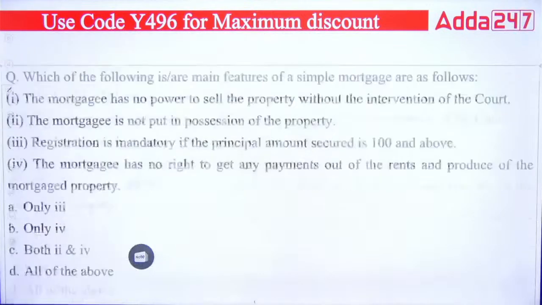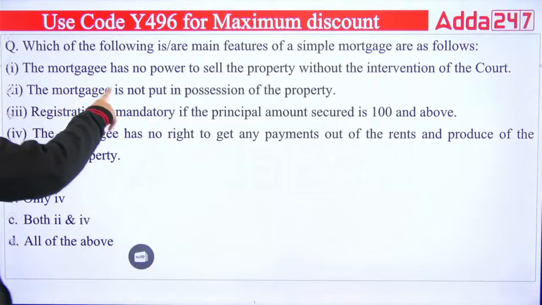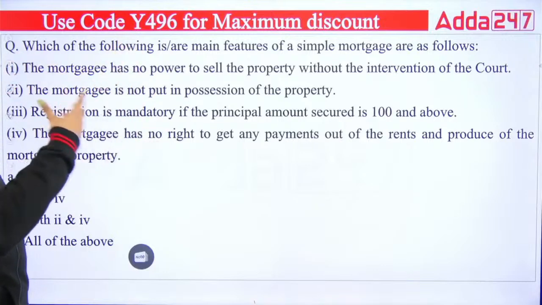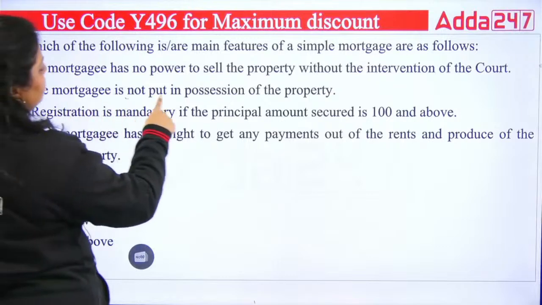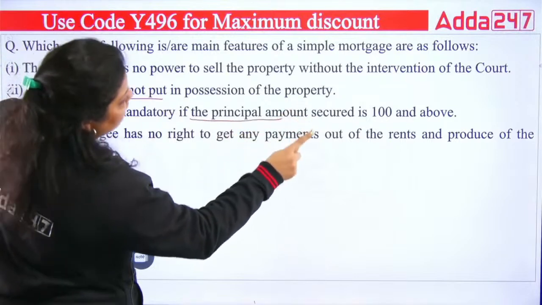Next question. Which of the following are the main features of a simple mortgage? First, the mortgagee has no power to sell the property without the intervention of the court. Second, the mortgagee, meaning the bank we are talking about, and the mortgager meaning the person who has taken the loan, so the mortgagee is not put in possession of the property. Registration is mandatory if the principal amount secured is 100 and above.